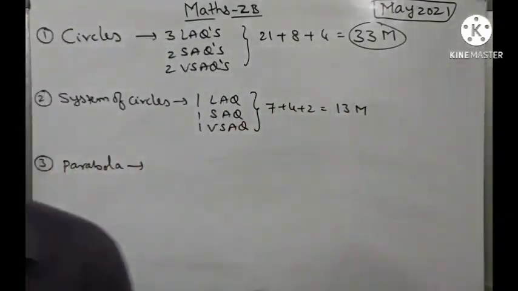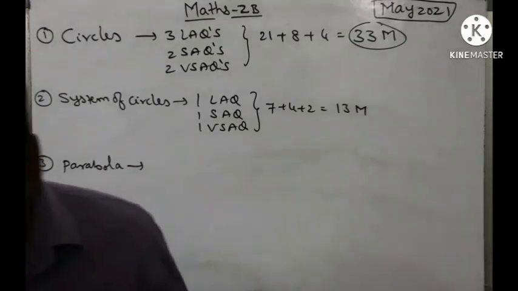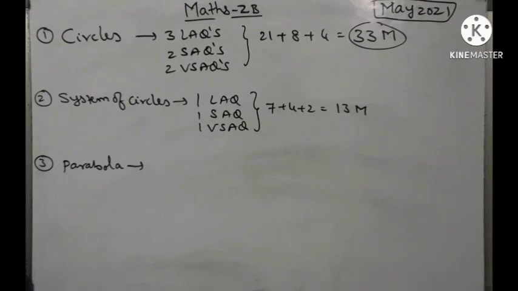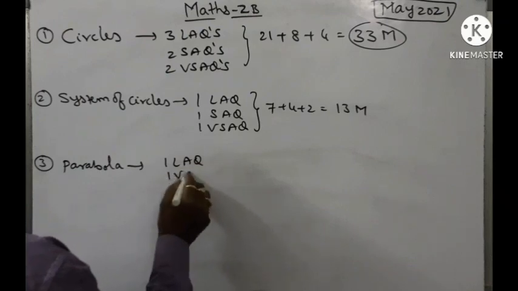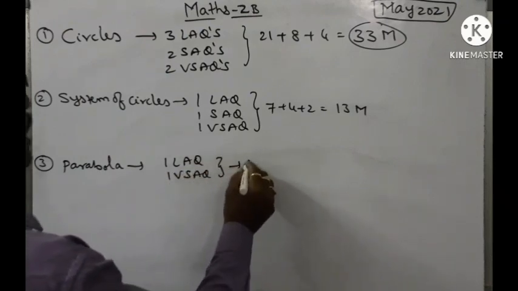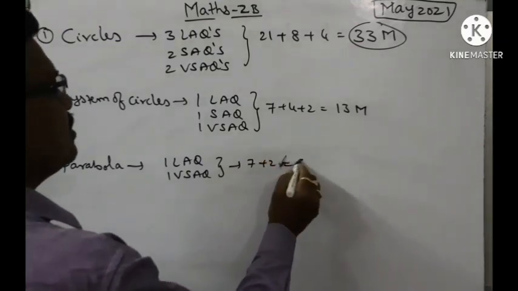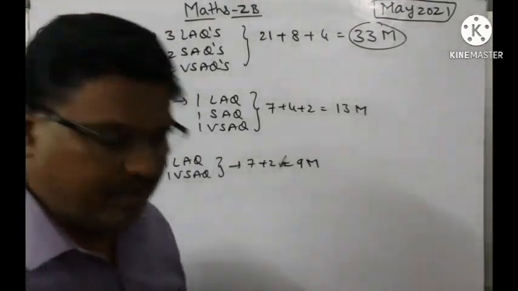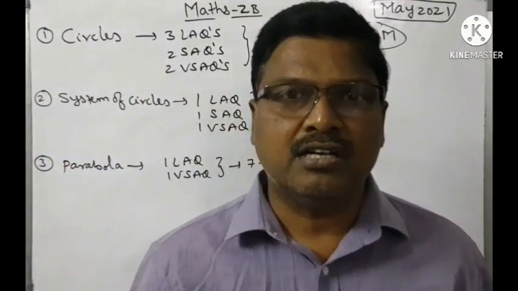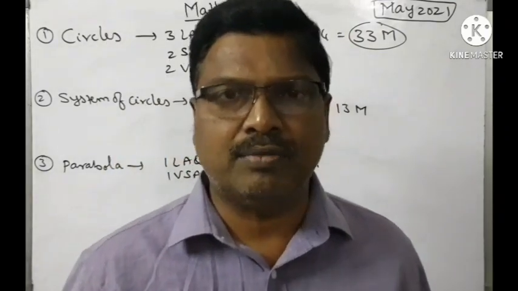Now coming to the weightage of the chapter, we are going to get one VSAQ and one LAQ from this chapter. So one LAQ and one VSAQ you are going to get. There is no weightage of 4 marks SAQs. So 7 plus 2, total 9 marks from this chapter. From parabola we are going to get 9 marks. I think whenever tangents or normals are deleted, we can concentrate more on the LAQ. Already in previous years we also had the weightage of LAQ from the parabola chapter.